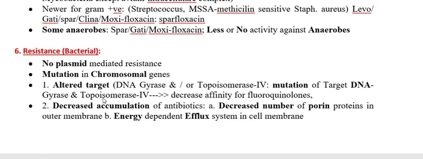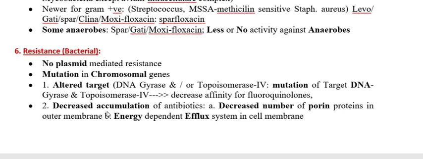Once the structure is modified, the bacteria are no longer susceptible to the fluoroquinolone. So they develop resistance by changing the target, DNA gyrase and topoisomerase 4.